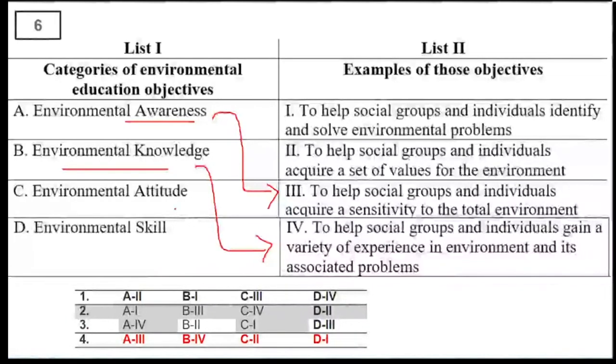Environmental attitude talks about the set of values. And environmental skills talk about the way to identify and solve the problem. So question number 6, the right option will be option number 1. No, sorry, not option number 1, but option number 4. See, that's the reason I told you to revise a little bit, then only you will be able to get these questions very well.